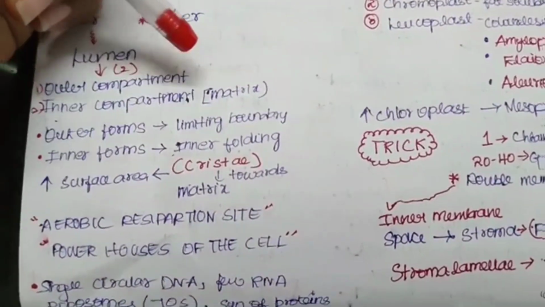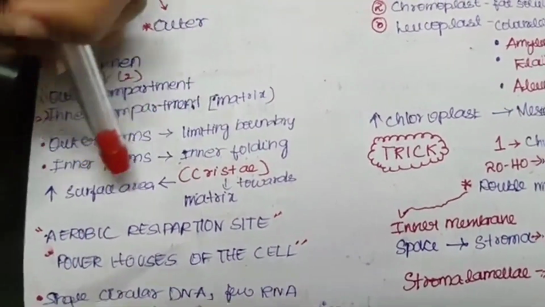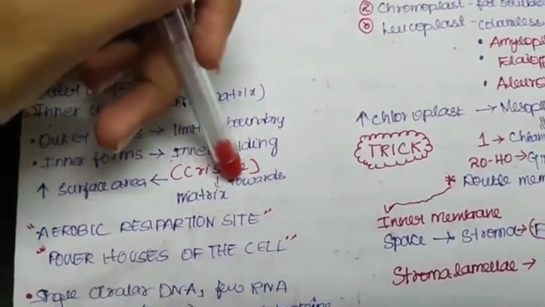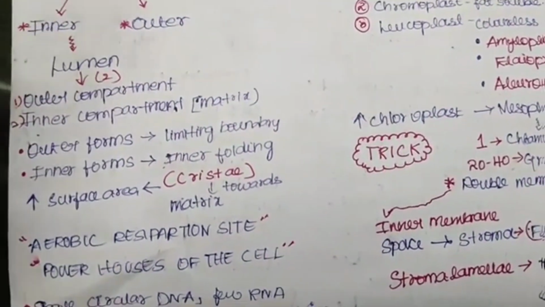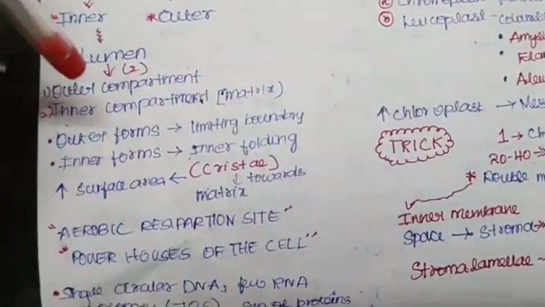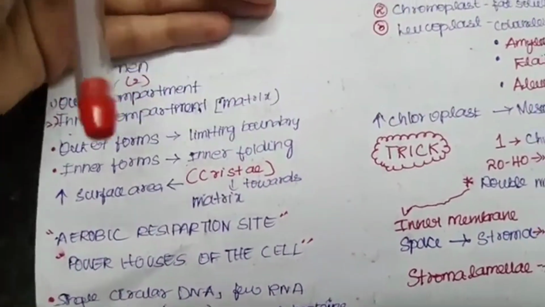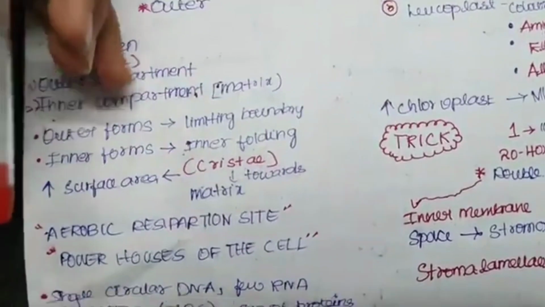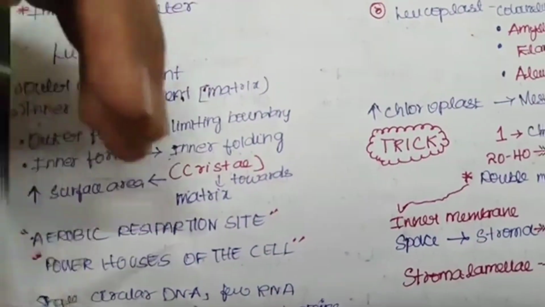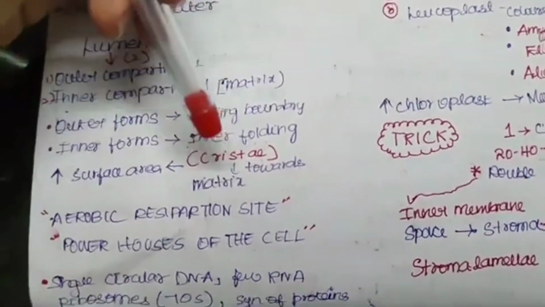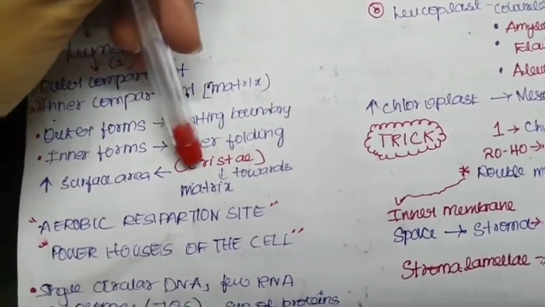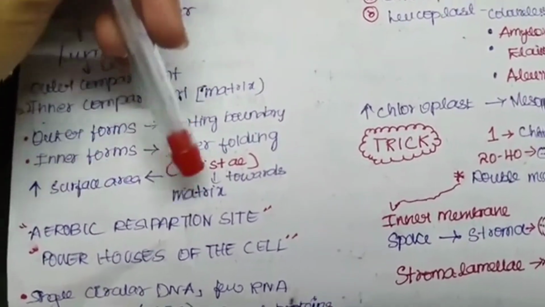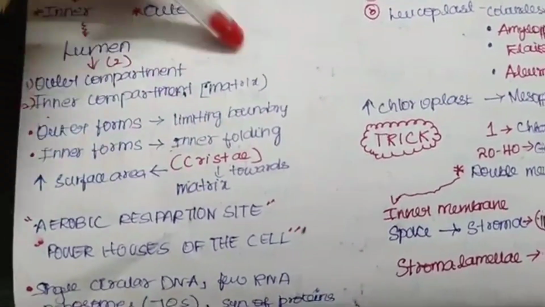organelle, but the inner compartment forms a number of infoldings, which are called cristae. In the case of the Golgi apparatus, we talked about cisternae, but here it is cristae. So the outer compartment forms the limiting boundary, but the inner compartment forms the inner folding. It is called the cristae, and it helps in increasing the surface area. And these are towards the matrix. Matrix is nothing but the inner compartment, right?